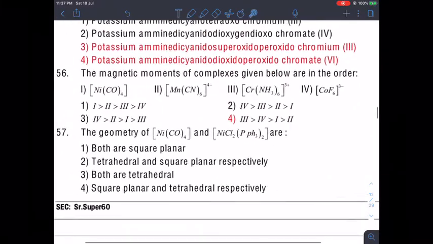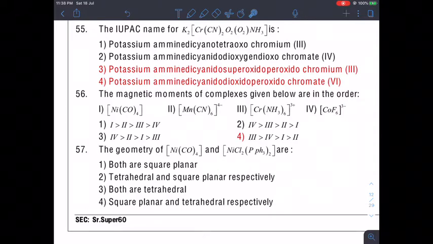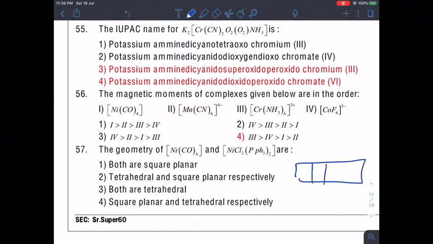Now, let us move to the next question, 56. The magnetic moment of the complex given below are in the order. Right. So, this is CO, and because of the strong field ligand, it will cause pairing up. So, it will become diamagnetic. Look at here, this is manganese. What is the state here? Plus 2. Plus 2 means d5. So, cyanide is a strong field ligand, but still, even if it will pair also, if I am talking through the valence bond theory,